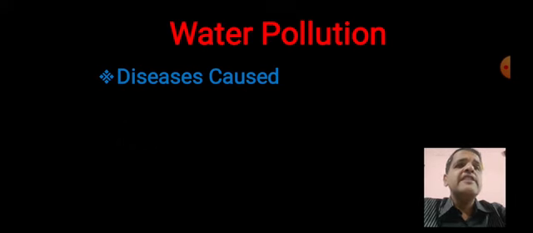Usually a question is asked: these diseases are caused by water pollution, or which of the following diseases is not caused by water pollution. Then you should know which diseases are caused by water pollution. Then you can answer such types of questions. Now keep in mind, when we drink polluted water, certain diseases we have to face, like cholera, hepatitis, diarrhea, typhoid, malaria, giardia, gastro. All those are diseases caused by drinking polluted water.